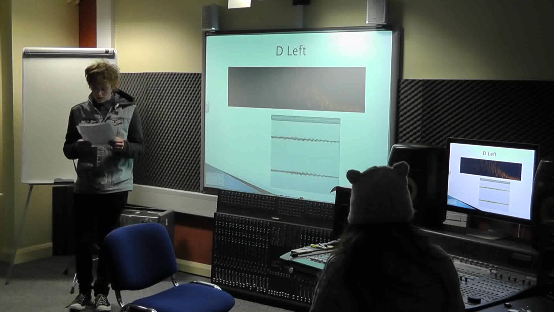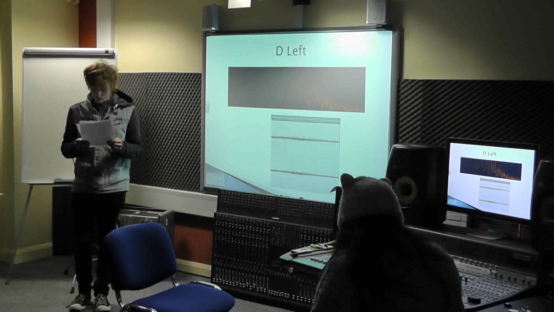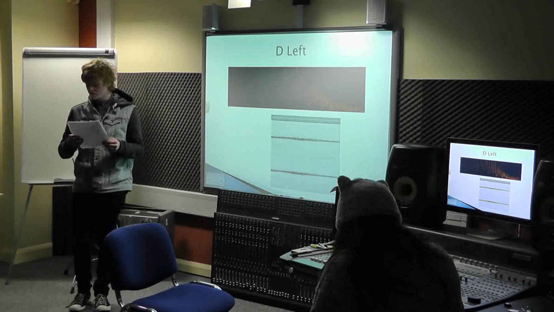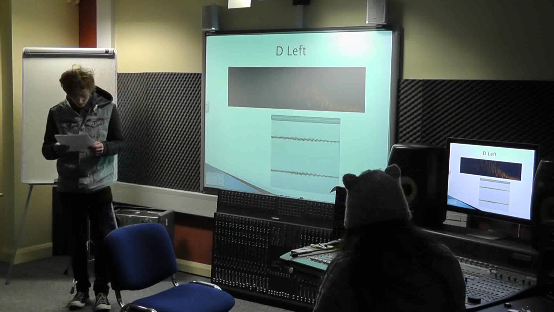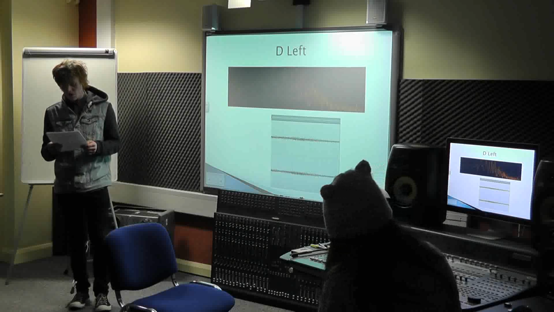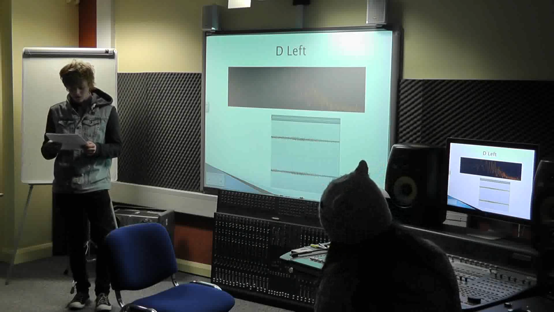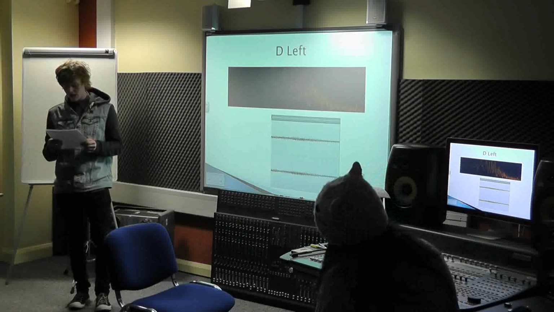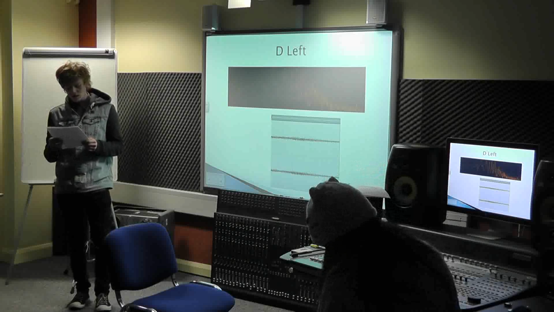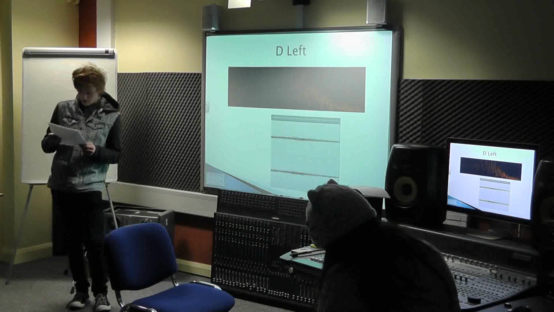The tuning that we made use of for our instrument was G, G and D. Our logic behind choosing this tuning was because G and D is a harmony of a 5th. So this meant that when all the strings were plucked at the one time, it would produce a harmonised sound which would then be pleasant to the ear.